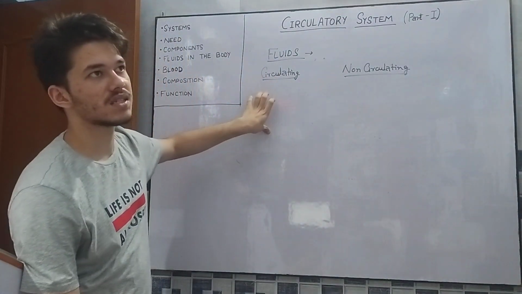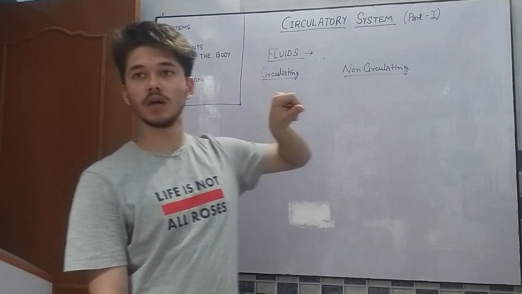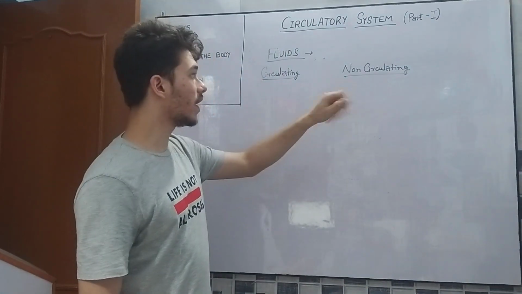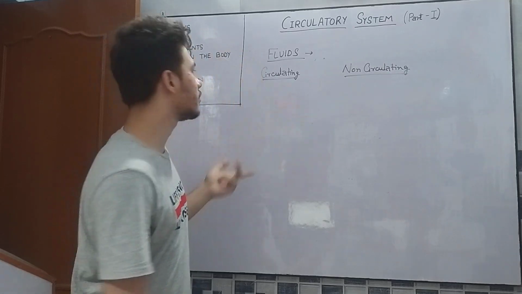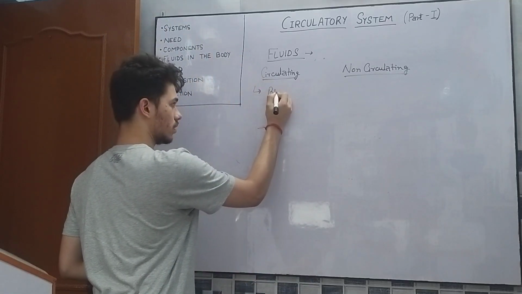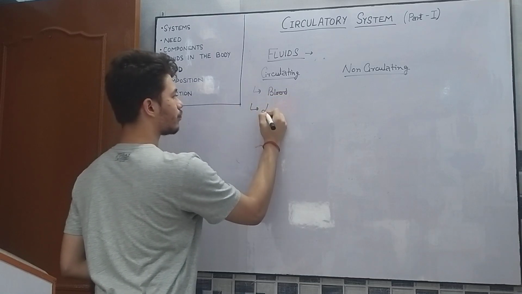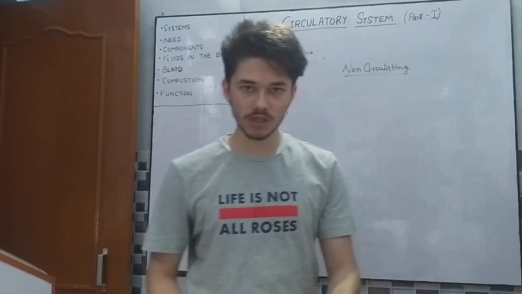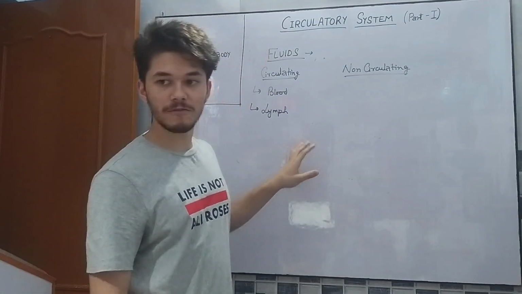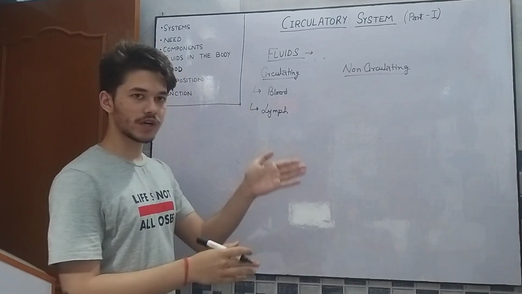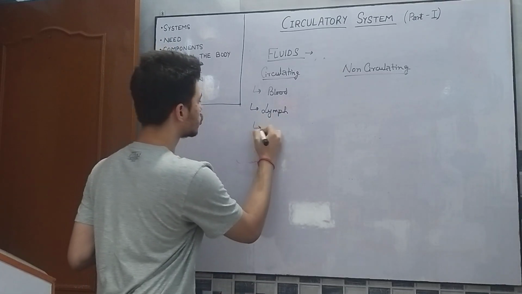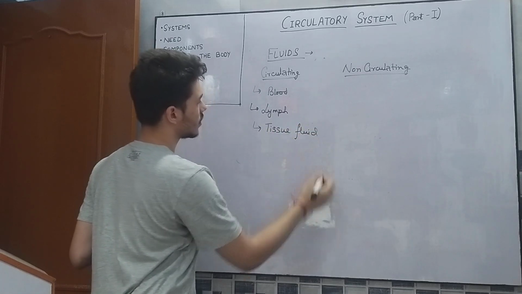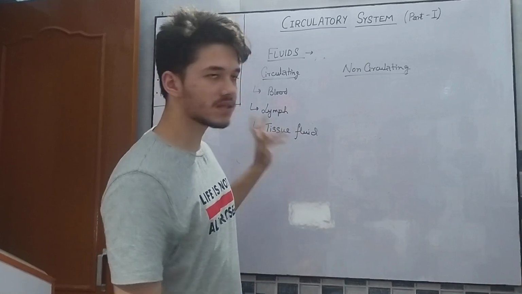For example, blood is a circulating fluid because it transports all the substances from one part of the body to the other. Another circulating fluid is lymph, which from the lymph nodes, lymphatic ducts, and lymphatic vessels is transported throughout the body. Then we know tissue fluid. It is also a fluid present in the body. This will be discussed later.